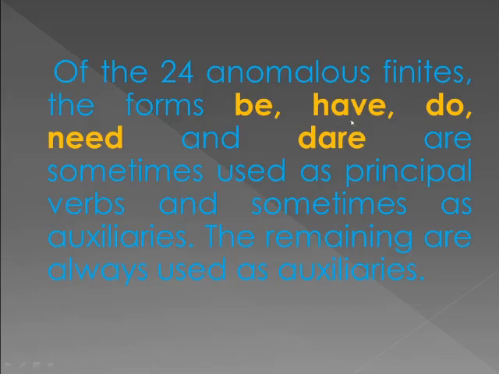So this type of words can be used sometimes as auxiliaries or as main verbs or principal verbs. So these are the five words. Keep in your mind, please remember these words: be, have, do, need, and dare are sometimes used as principal verbs and sometimes as auxiliaries. The remaining are always used as auxiliaries. The other forms of these anomalous finites are always used as auxiliaries.